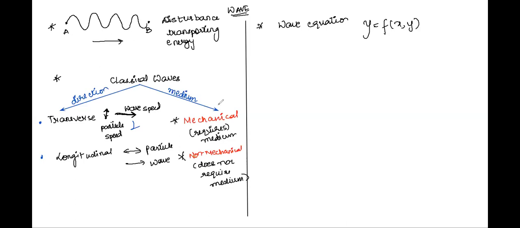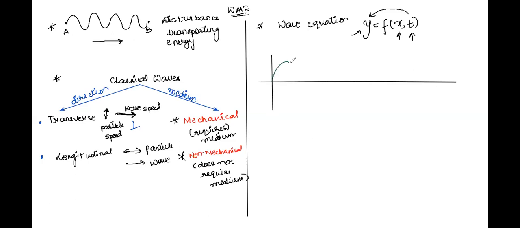So what are we trying to say? This is a function of time and x. If y is telling me about the displacement of the wave, the vertical displacement of any particle of that wave, then x is telling me about its horizontal displacement, and time is telling me at what instant of time I am observing this y value. So if I draw a wave here, have a look. Let's say I'm drawing a harmonic wave.